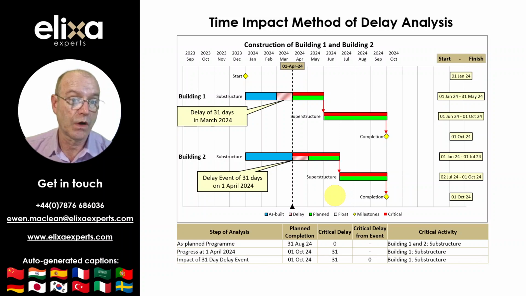If this 31-day actual delay is impacted on the program, it results in the completion date not moving out further than the 1st of October, meaning the time impact method of delay analysis did not reflect what actually happened.